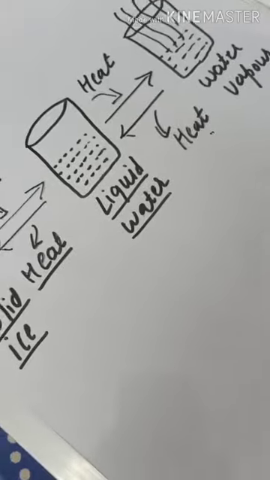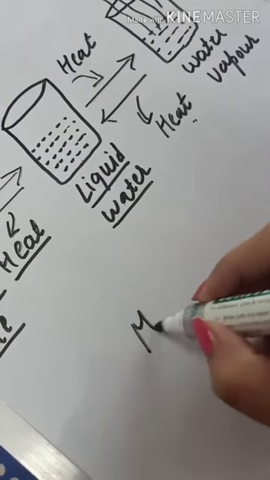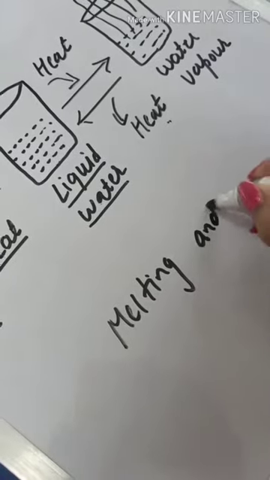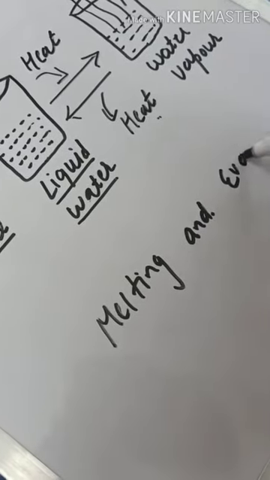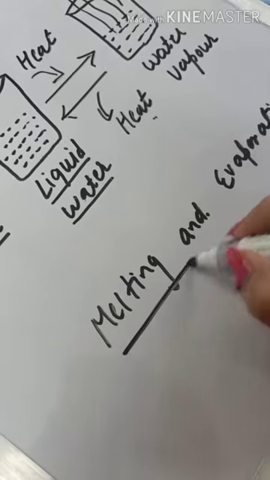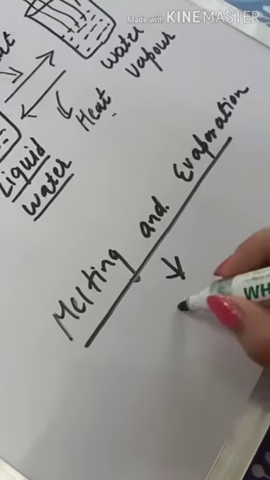So with this we can say that melting and evaporation both are endothermic.